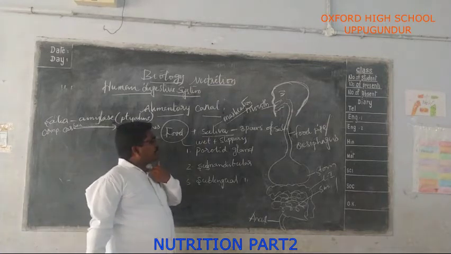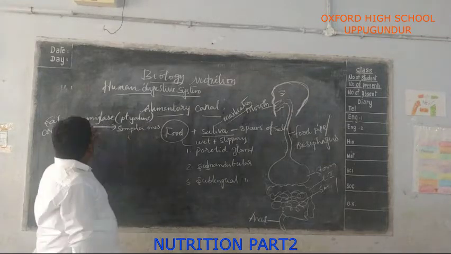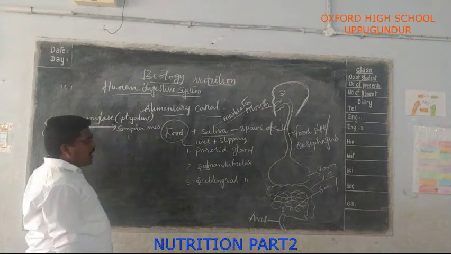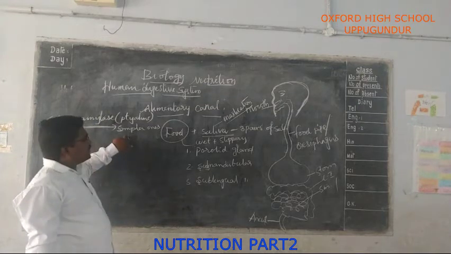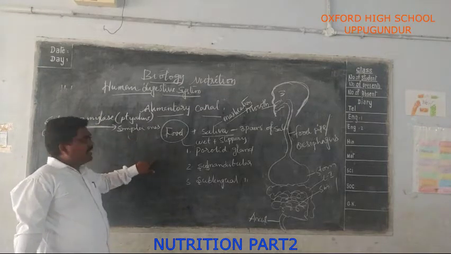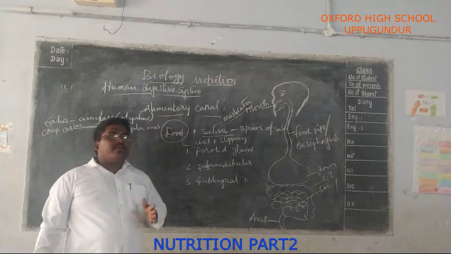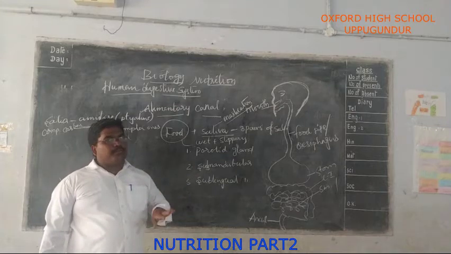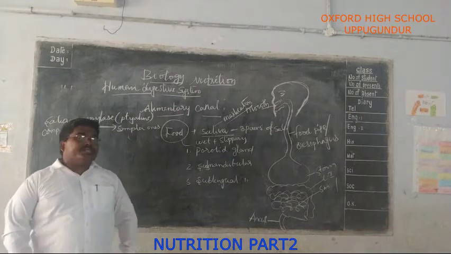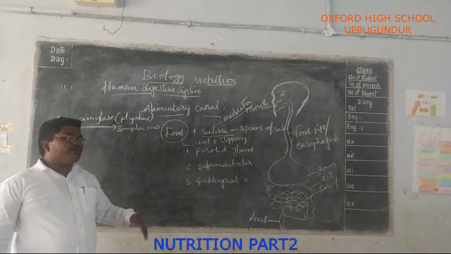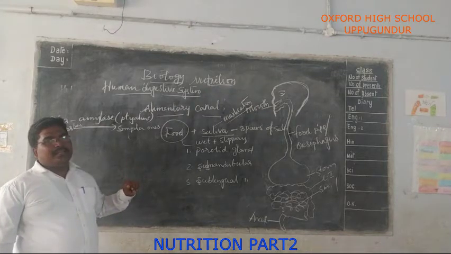Three pairs of salivary glands are located at the side of the jaw, below the tongue and in the palate. Saliva mainly contains an enzyme called amylase, which acts on the complex carbohydrates and converts them to simpler ones. Here is the definition given for digestion: the breakdown of complex food materials into simpler ones with the help of the digestive juices or digestive glands and absorbed by the body is called digestion.